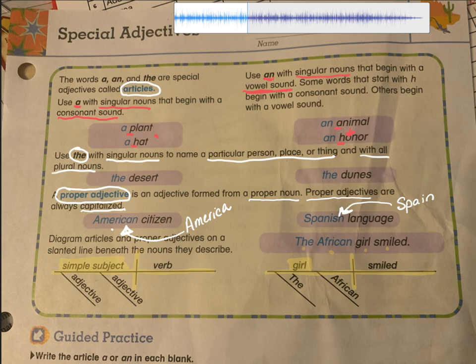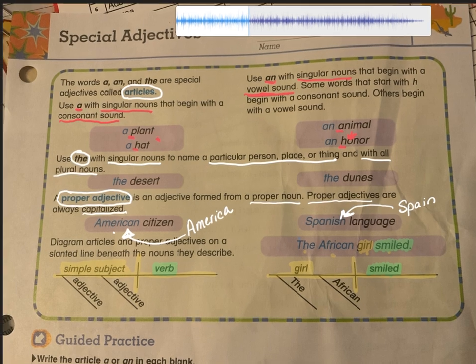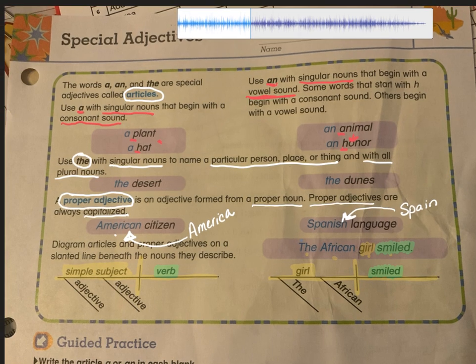Now, what did the girl do? What's the verb? When we find the verb, we put it on the right side. The girl smiled. So we put smiled on the right side. Let me go back here and color code this one. Now, the and African are special adjectives. Remember, the is an article and African is a proper adjective.